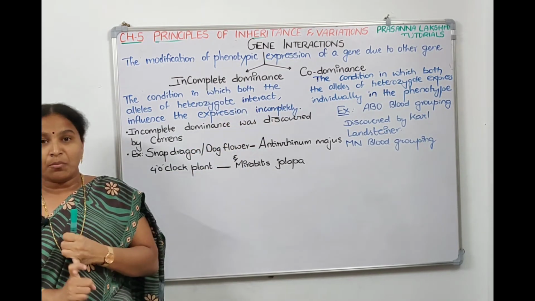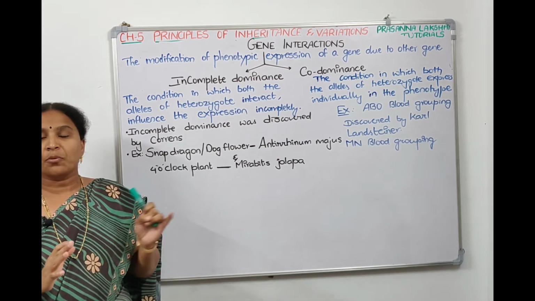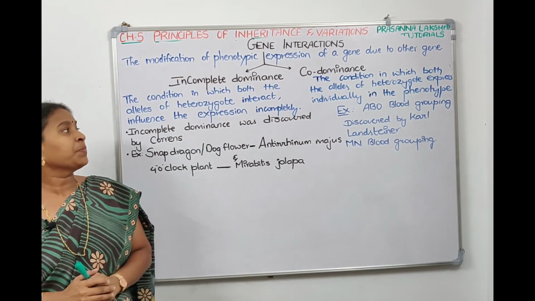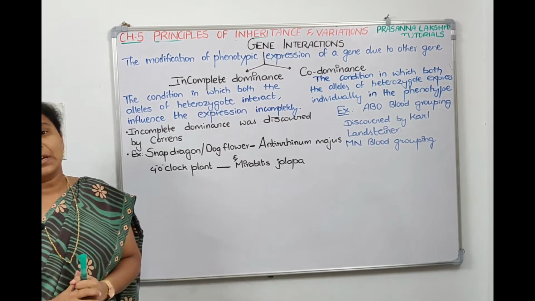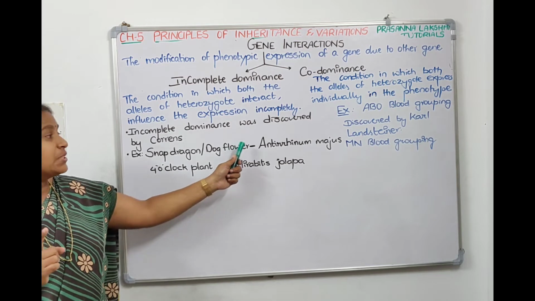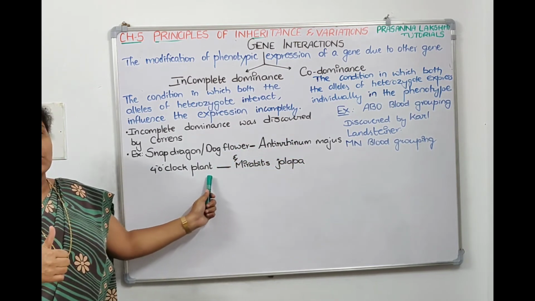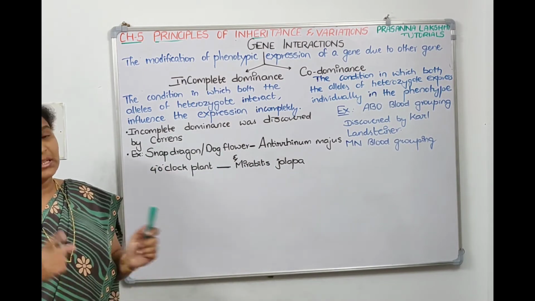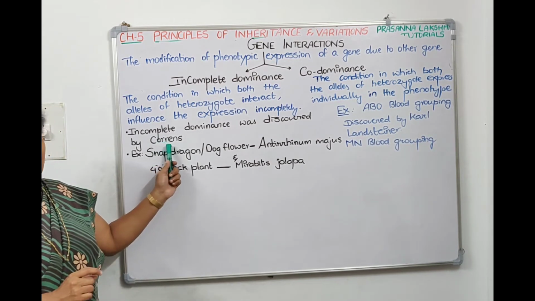Mendel talked about dominance, right? Law of dominance, which is the first law of genetics. So he did not talk about incomplete dominance. That's why I'm telling you this is a deviation from Mendelian genetics. So in incomplete dominance, what is the example? Snapdragon, also called dog flower. Its scientific name is Antirrhinum majus. And 4 o'clock plant, which is called Mirabilis jalapa, is another example of incomplete dominance. The concept of incomplete dominance was first discovered by a scientist called Correns.